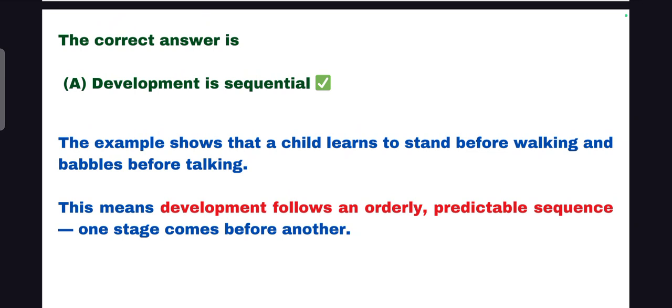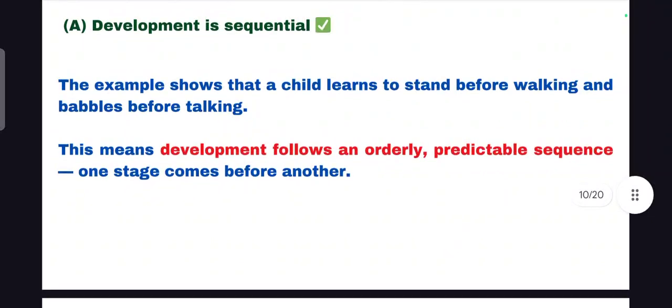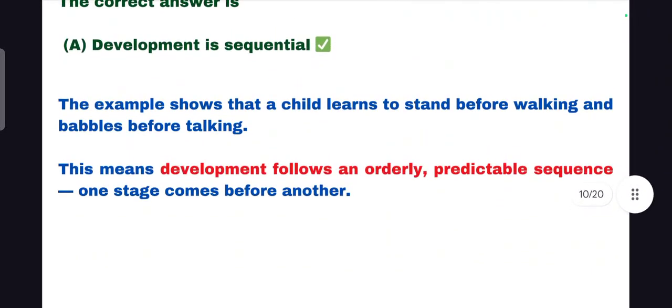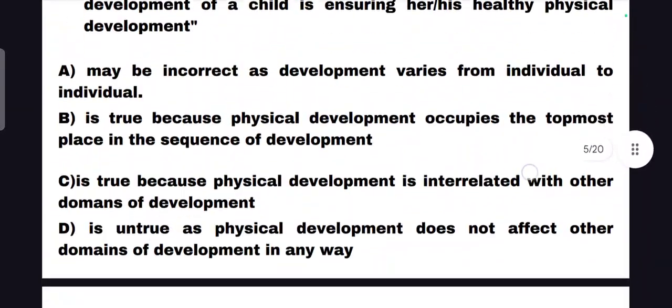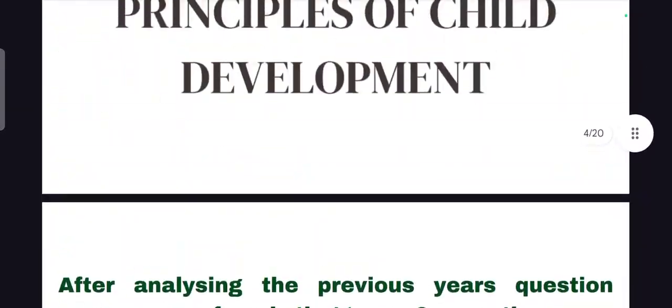So that is why we call development a sequential process, or it follows a sequential order. This means development follows an orderly, predictable sequence. One stage comes before another. So that is very important. So this is our today's session. These are 3 important questions. First session.